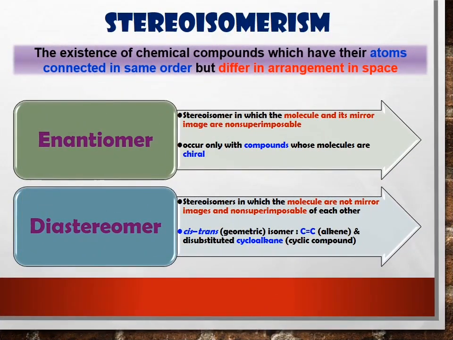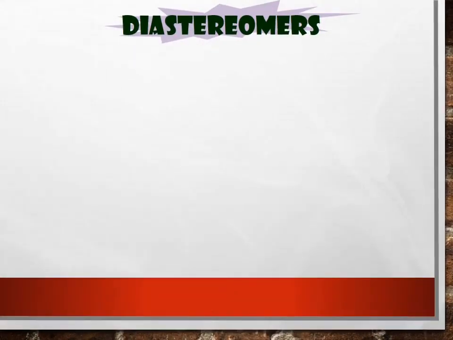Okay class, finish about enantiomer. So now we are going to look at diastereomer. We are going to look at the cis-trans isomer that contains a carbon-carbon double bond and cycloalkane. Okay guys, now we are going to look at the example of diastereomer, which is cis-trans isomer.